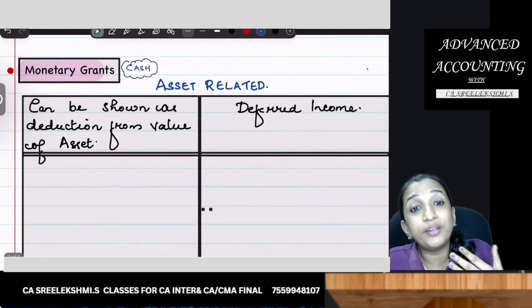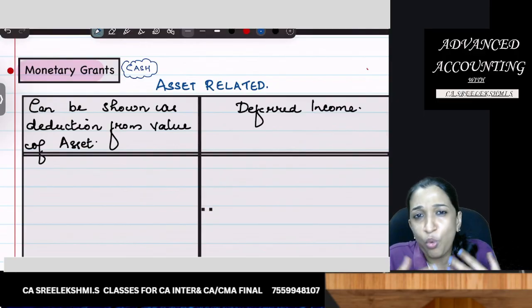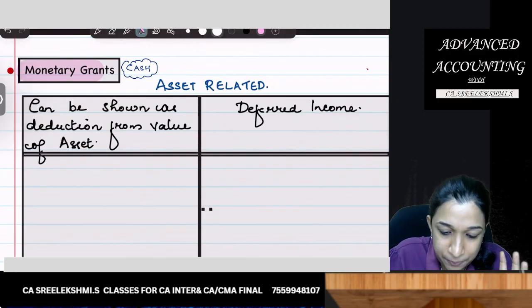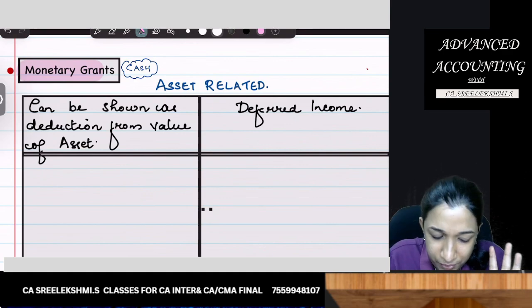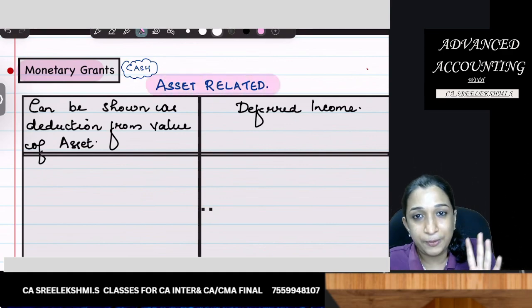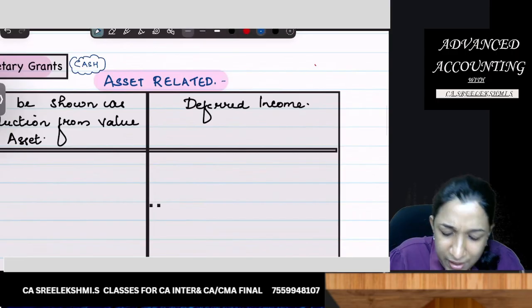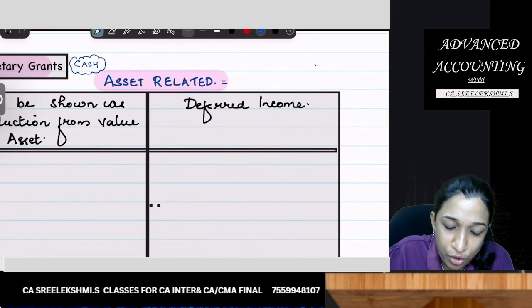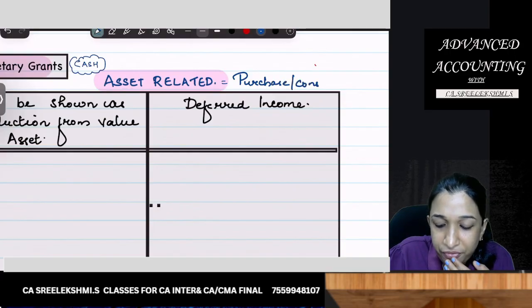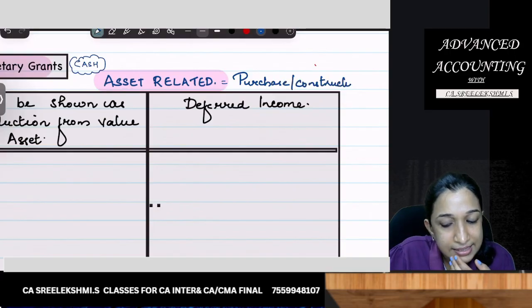Now, what is the accounting treatment of monetary grant? Monetary terms, cash terms. If we have received a monetary grant, it can be asset related. That is, government gave you cash for purchase or construction of asset.